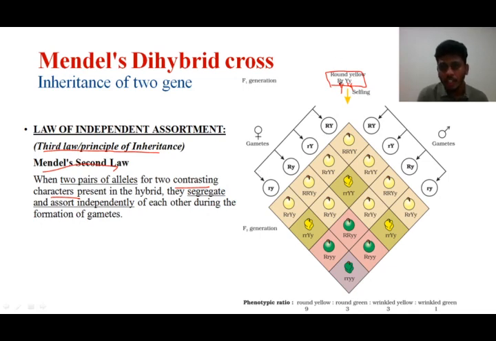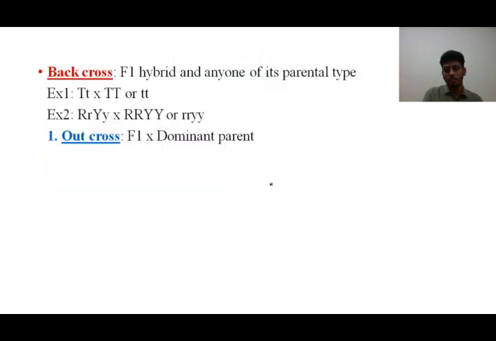That is, see here, the capital R came on itself, next the capital Y came. Here the small r came and the capital Y came. Never is the capital R restricted only to capital Y. The capital R also goes with small y. In the same way, small r is not always restricted to capital Y. The small r also can go with small y. So here they are independently assorted. Assorted means moving. They are independently moving during the formation of gametes. That is, the alleles in the parental generations move independently without anybody's influence to each other's gamete. This is the law of segregation. This is the law of independent assortment.